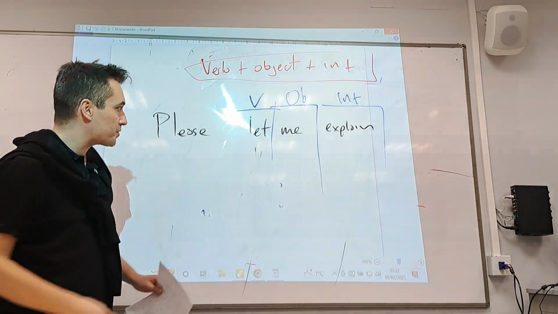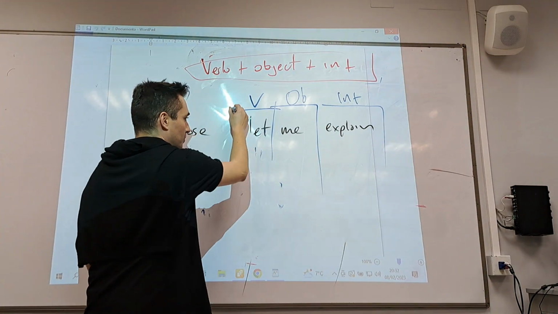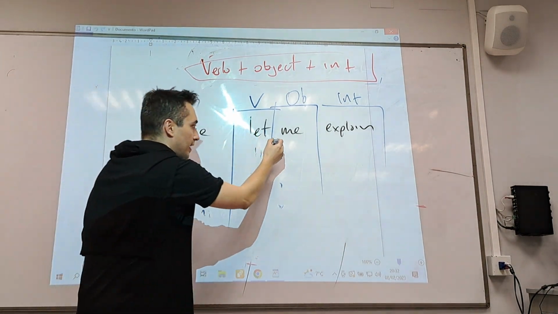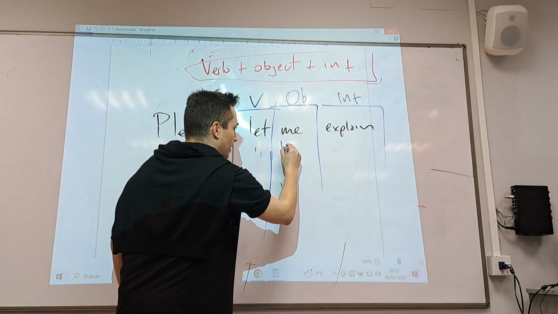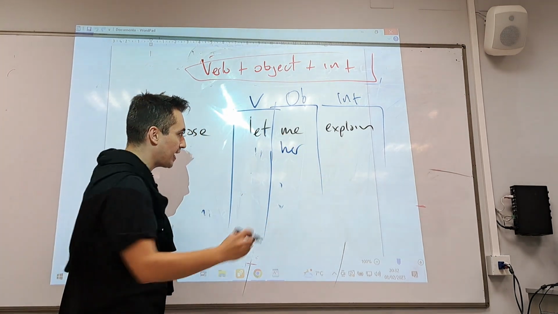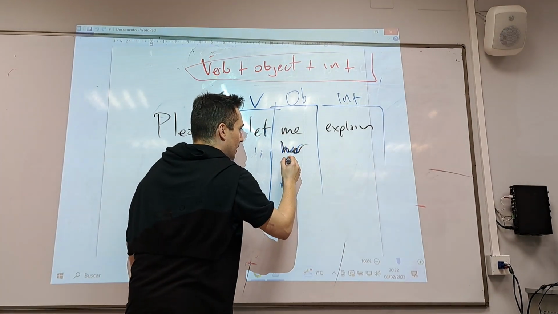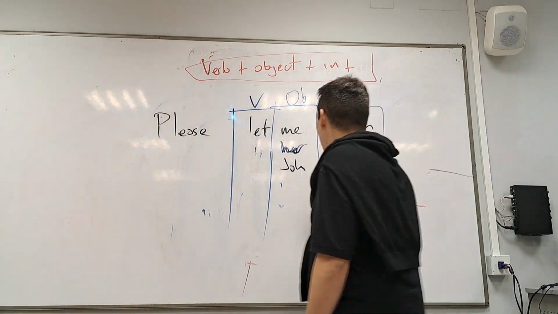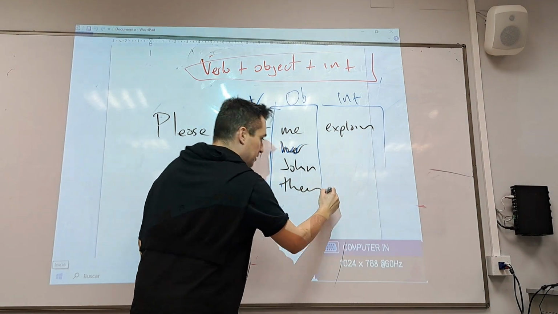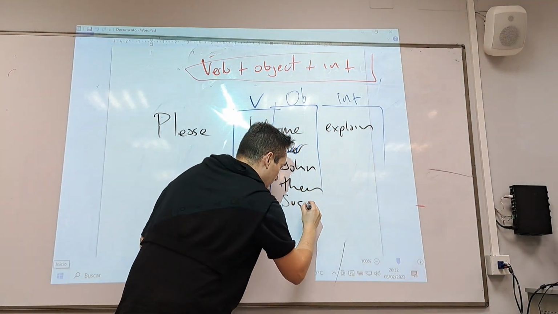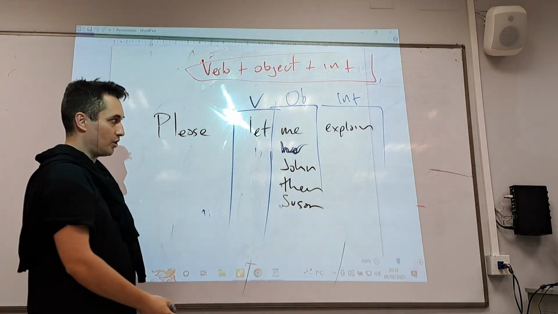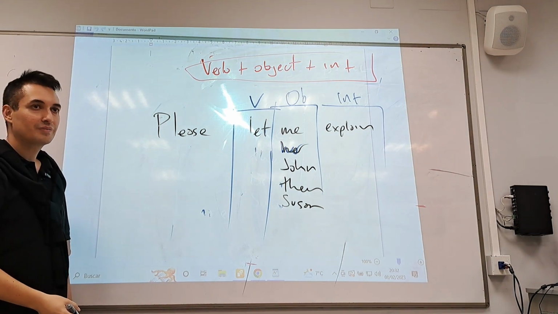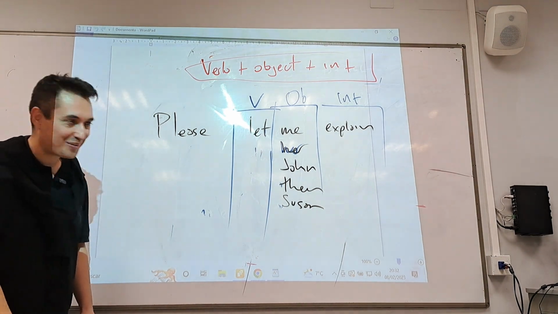Okay, there are two other verbs that take the infinitive without to. Let me explain. Again, this is the object me, but you could say, please let her explain. Please let John explain. Please let them explain. Please let Susan explain. It could be anybody, yeah, the object. Sorry? I don't know. Just came to my head.